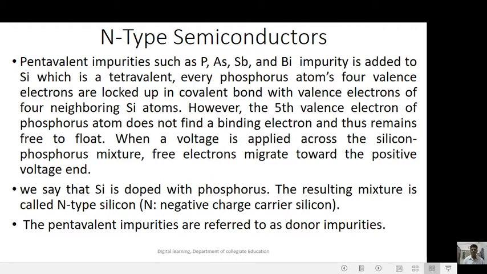However, the fifth valence electron of the phosphorus atom does not find a binding electron and thus remains free to float in the material. When a voltage is applied across the silicon phosphorus mixture, free electrons migrate toward the positive voltage end. We say that silicon is doped with phosphorus. The resulting mixture is called N-type silicon. So N means negative charge carrier silicon. The pentavalent impurities are referred to as donor impurities.